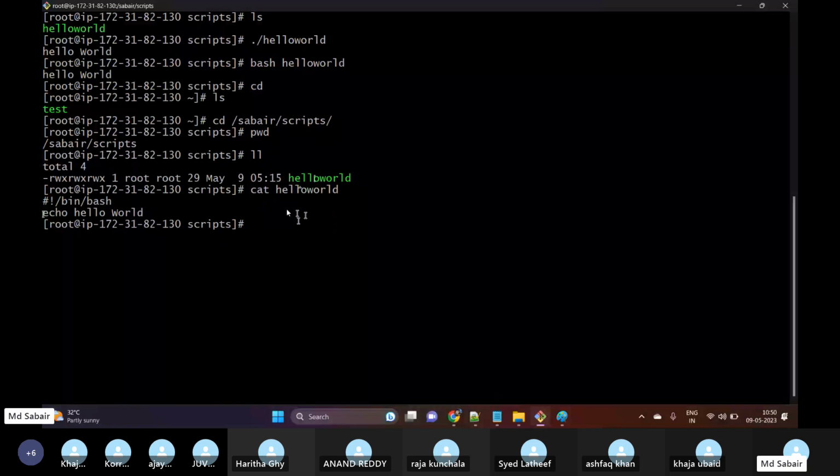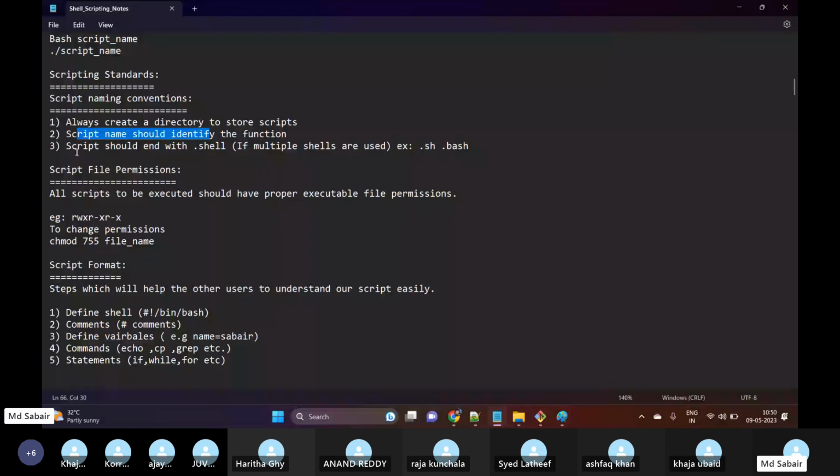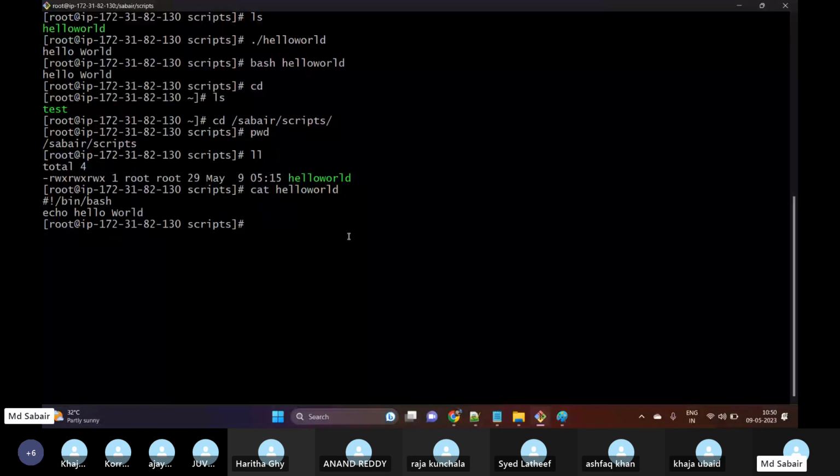And then we have the third one: the script should end with .sh. For example, what shell am I using right now? I'm using the bash shell. So this is my script name, but I haven't created any extension over here. What is generally recommended is to always provide the extension of the specific shell which you are using. Meaning hello world.bash. So what will happen now?